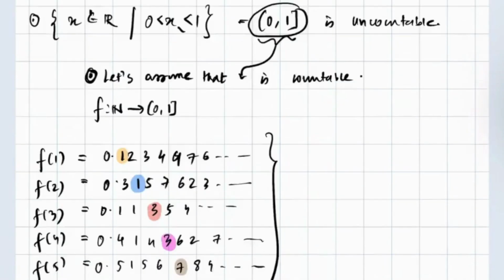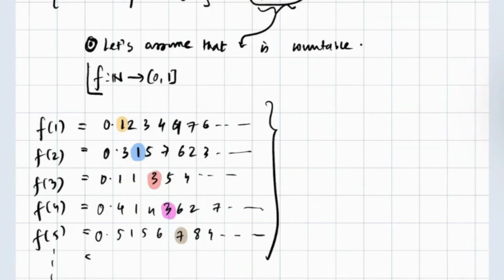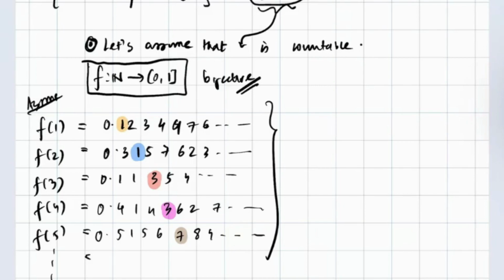So there is a bijective function from the natural numbers to this set (0, 1). Let's assume that 1 goes to this number, 2 goes to this 0.315 number, 3 goes to this number, 4 goes to this number, 5 goes to this number. Does it make sense? So now we find a new number.